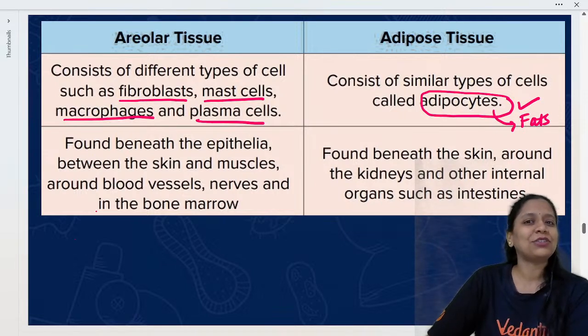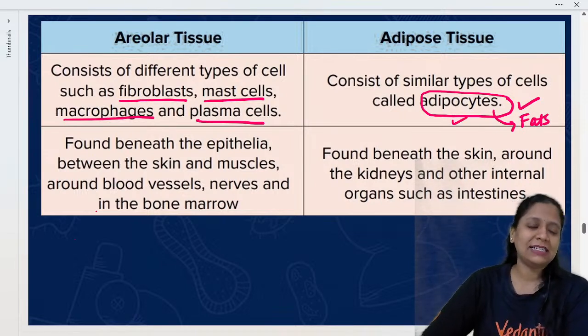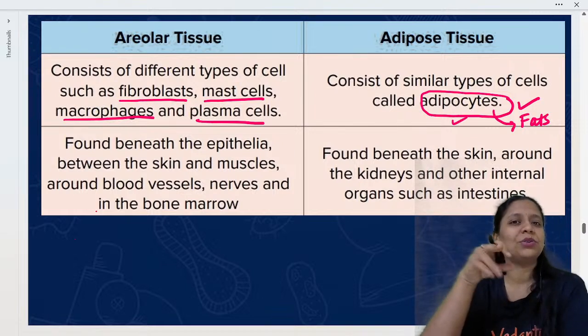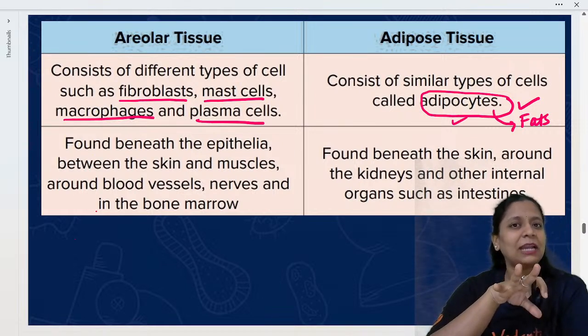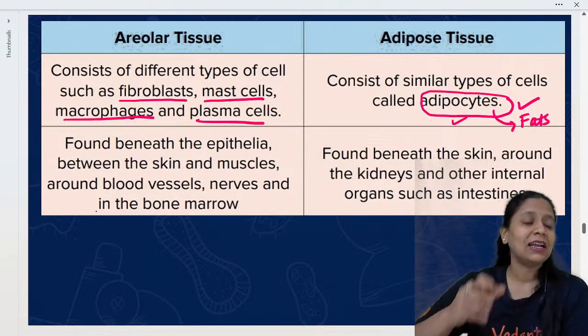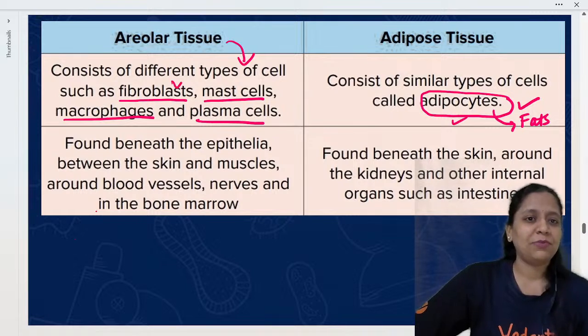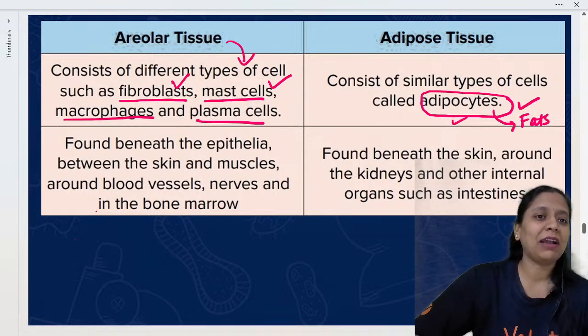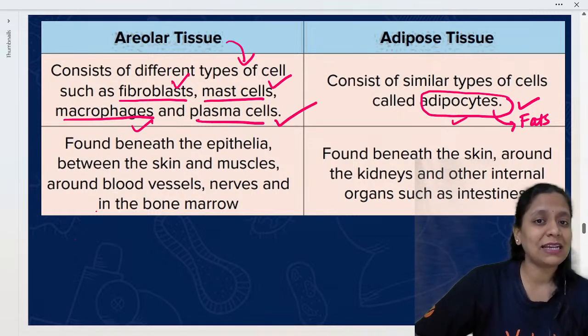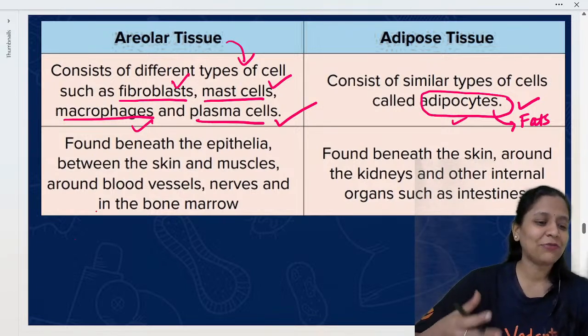So fats are stored in adipocyte cells. Adipose tissue లో only one type of cell, similar type of cell, that is adipocytes. కానీ areolar లో ఏంటి నాన్న? Areolar లో fibroblast, mast cell, macrophages, plasma cells, so many cells are there. Okay, different types of cells.